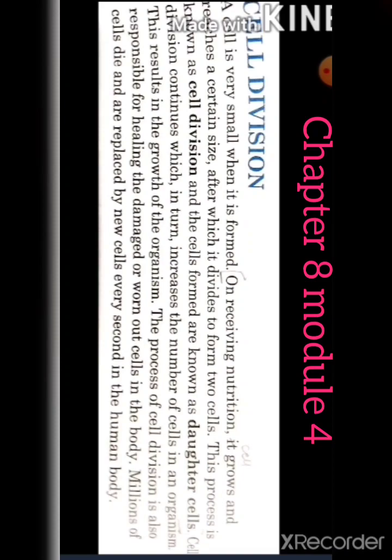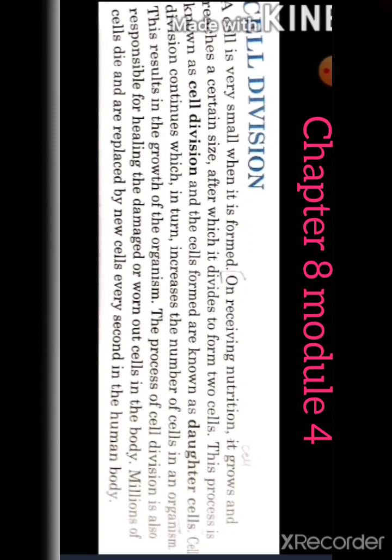So the next line says this results in the growth of organism also, and the process of cell division is also responsible for healing the damaged or worn out cells in the body. Millions of cells die and are replaced by new cells every second in the human body. So all of you are having millions of cells and many of them are dying every day.